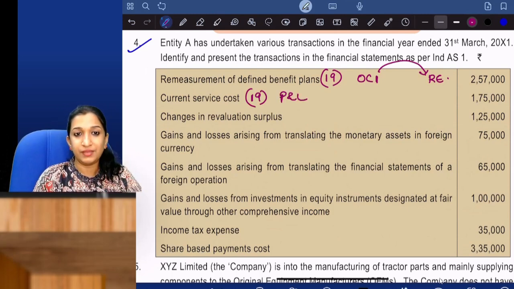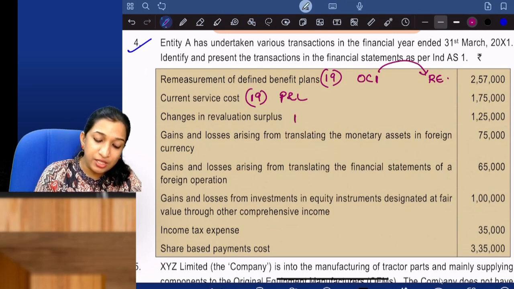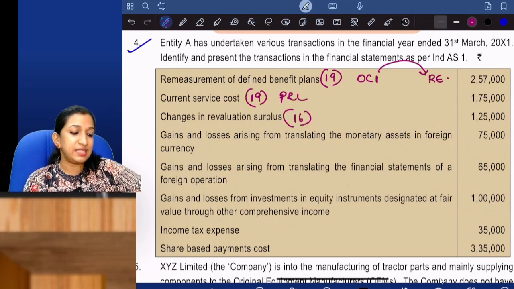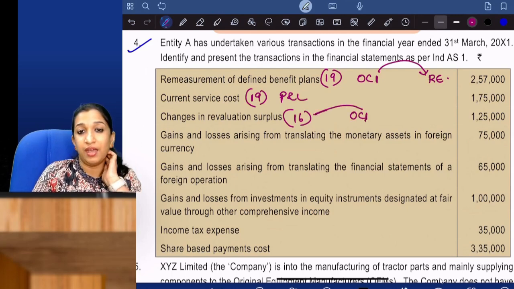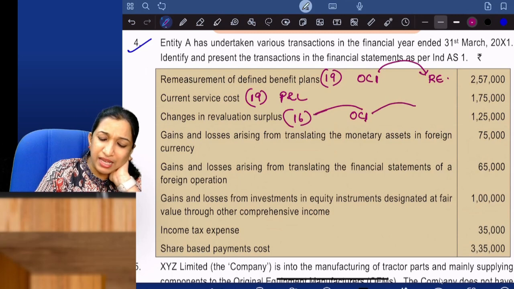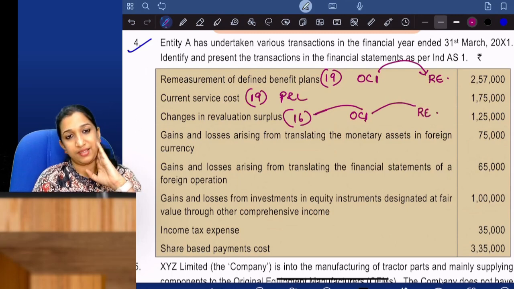Change in revaluation surplus. You should have studied Ind AS 16, which is transferred to OCI and will be reclassified to retained earnings.